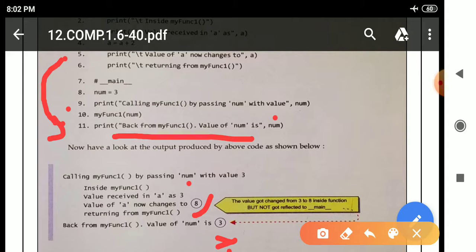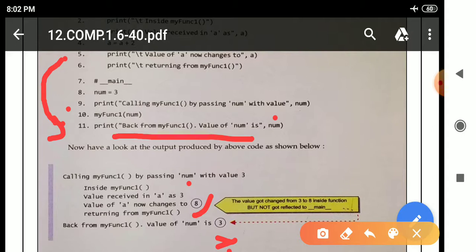That is why when we are coming back to the main statement, we are not seeing the changed value, because in the main statement num is present with its own memory space plus the value 3. But when we move inside the function body, the value changes to 8, and the memory address also changes.